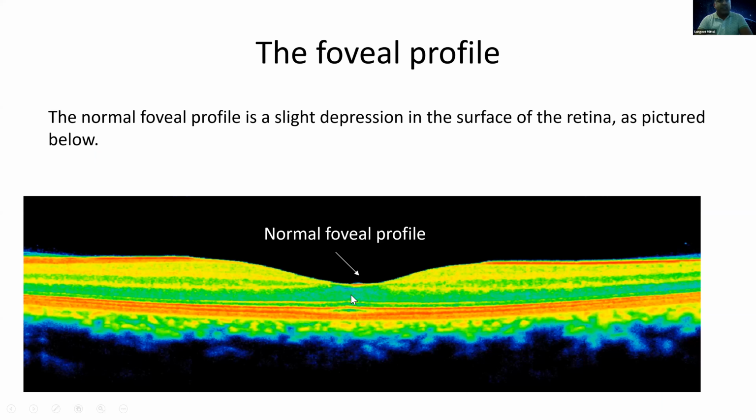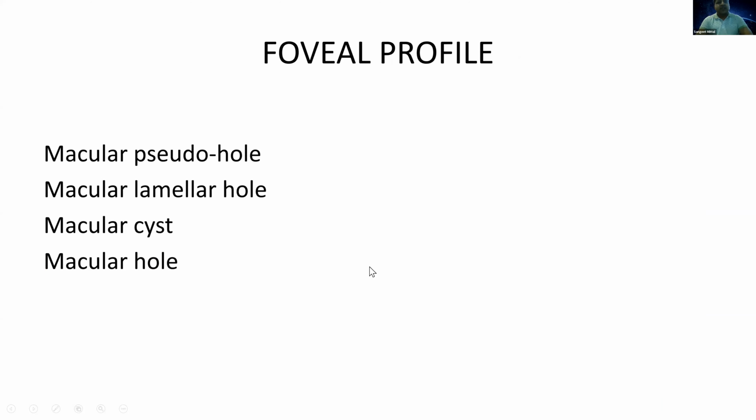This foveal depression. This is the normal foveal depression. This is a slight depression. It is neither too deep nor too shallow. So this is a normal foveal profile. And you can see various abnormalities in this normal foveal profile. You can see a macular pseudohole or a macular lamellar hole or macular cysts or full thickness macular holes